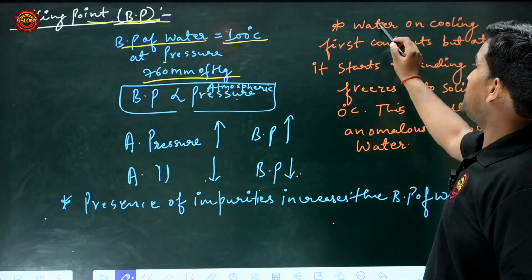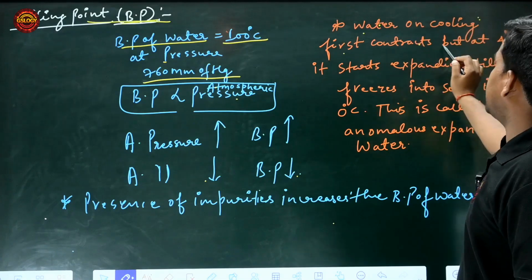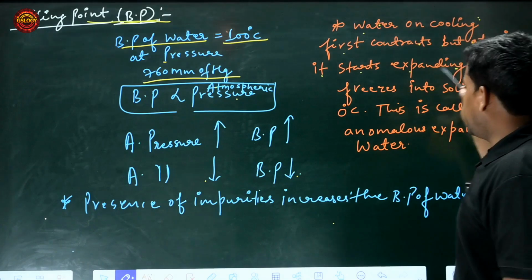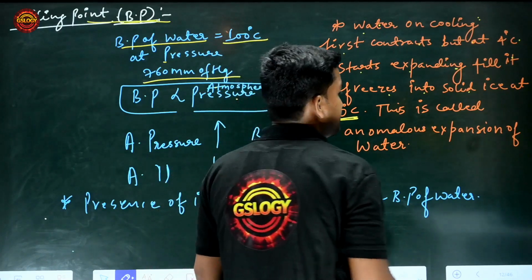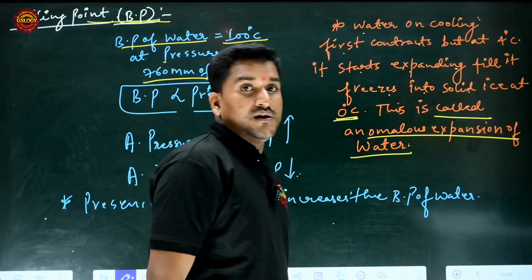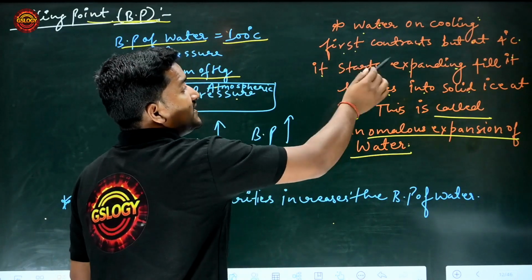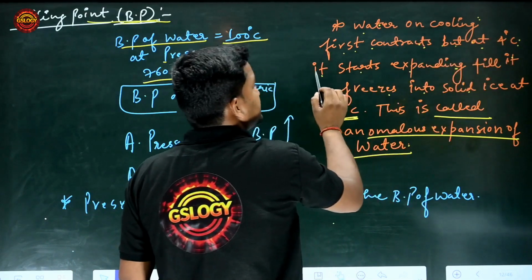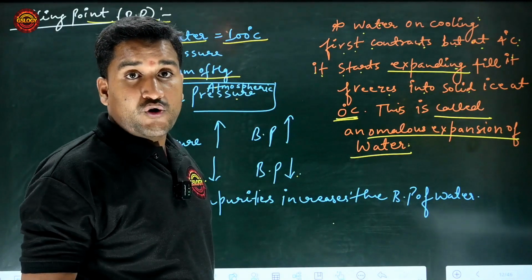And water on cooling first contracts, but at 4 degrees Celsius it starts expanding till it freezes into solid ice at 0 degrees Celsius. This is called the anomalous expansion of water. So keep in mind this point: water on cooling first contracts, but at 4 degrees Celsius it starts expanding. What does water do first?